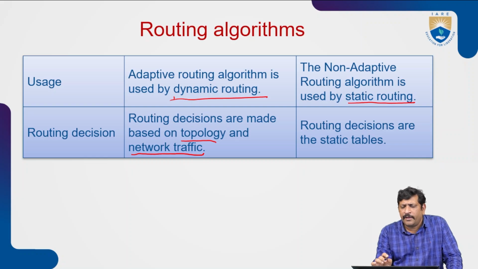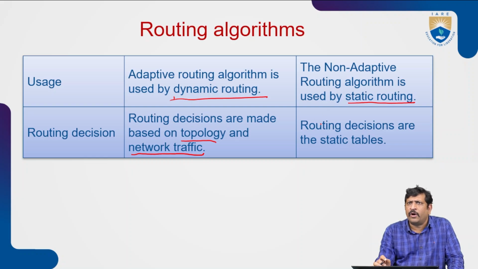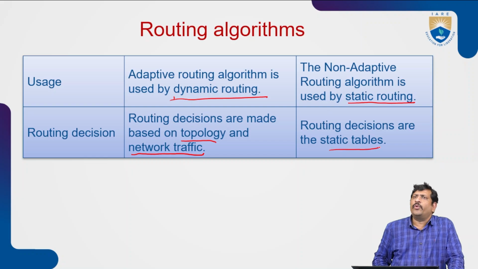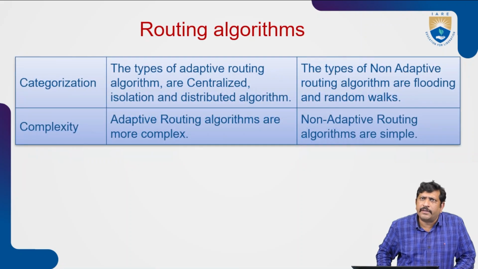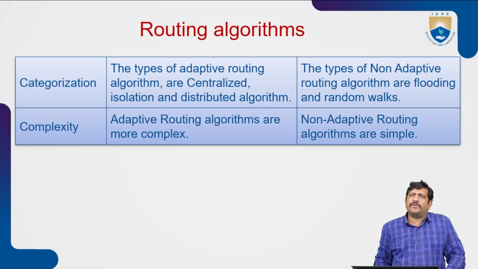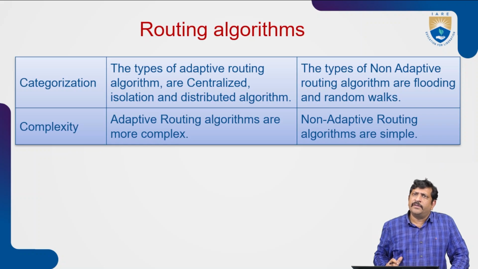In non-adaptive routing, decisions are made from static tables. Based on the static tables, the routing decisions are made. The static table tells us to which node we have to send the packets, so it is decided by the static table.